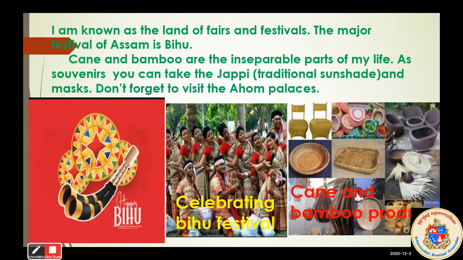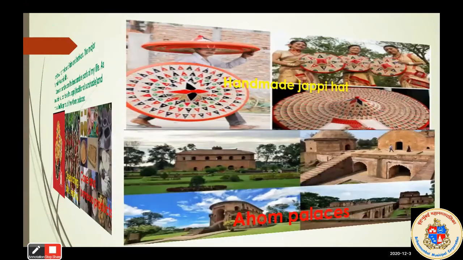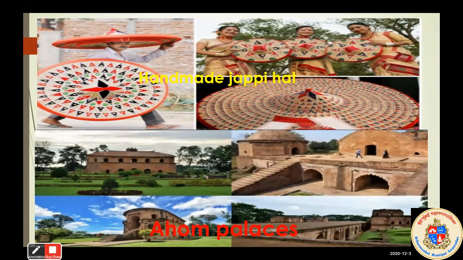That is called a souvenir. Things that you buy from the place to remind you of your holiday. So as a souvenir, you can take the Jappi. Here you can see the picture of the handmade Jappi hat. So you can take this if you visit Assam.